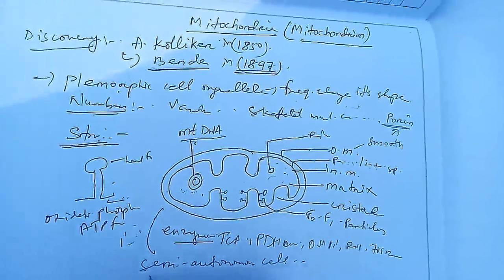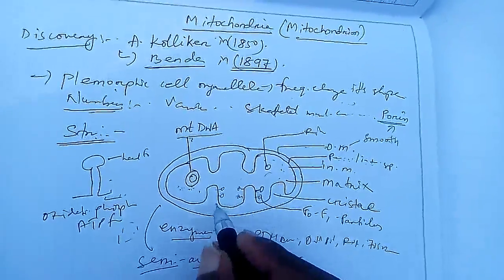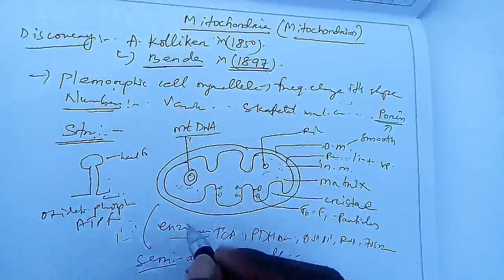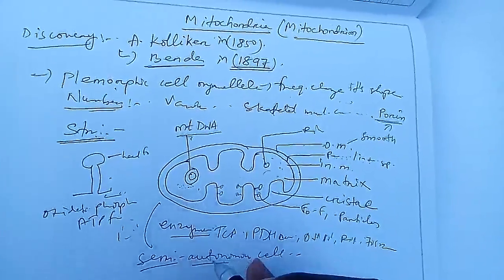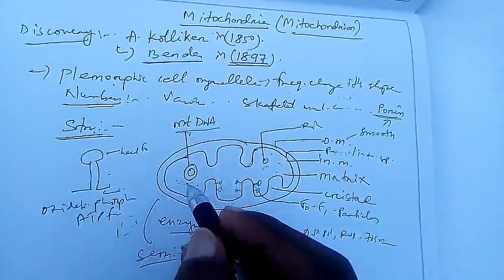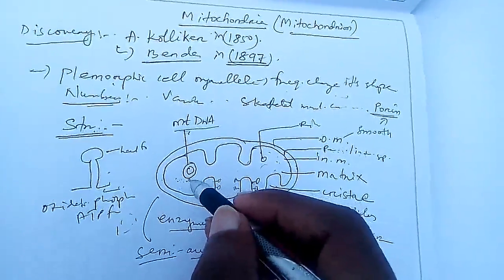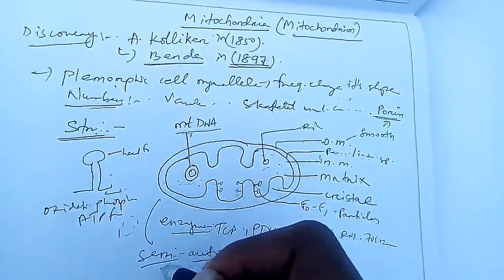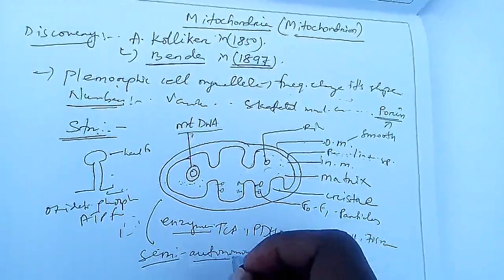Semi means half, partially. Autonomous refers to those who synthesize their own things, that means those who do not depend upon others. But mitochondria synthesize some of their enzymes and for some others depend upon the nucleus. That's why it is known as a semi-autonomous cell organelle.